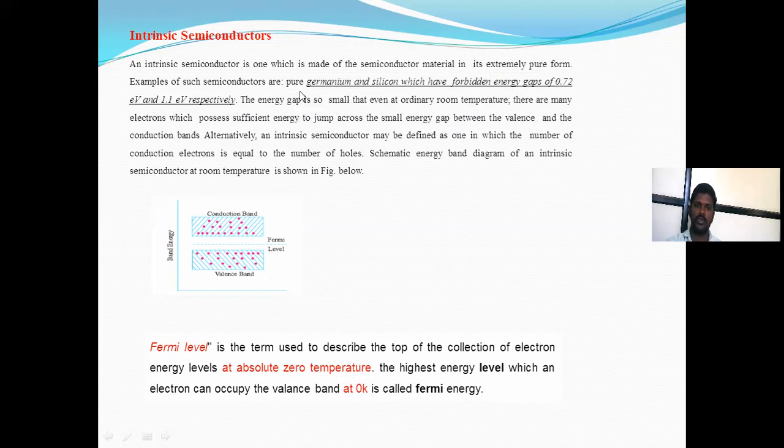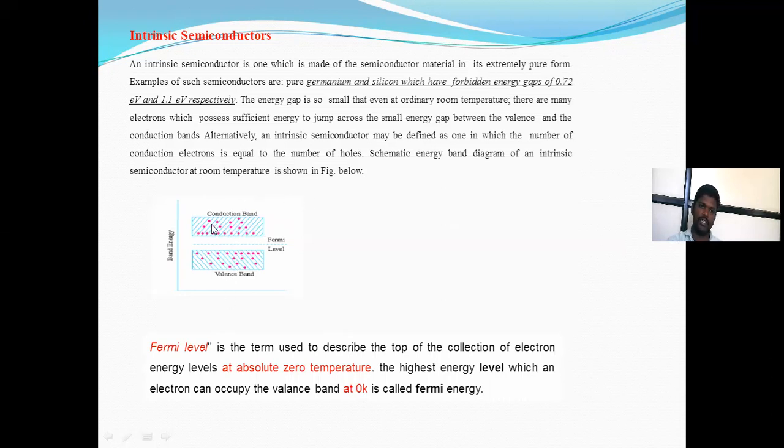This energy gap is so small that even at ordinary room temperature, there are many electrons which possess sufficient energy to jump across the small energy gap between the valence band and the conduction band. Alternatively, an intrinsic semiconductor may be defined as one in which the number of conduction electrons is equal to the number of holes. The energy band gap of an intrinsic semiconductor at room temperature is shown here.